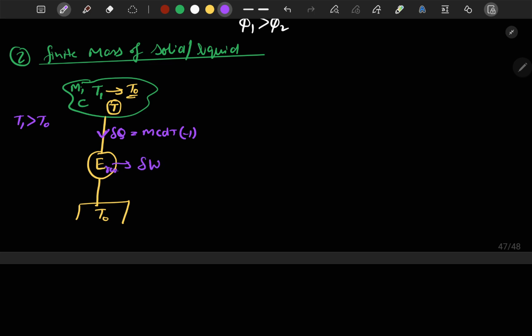Next, let's say that we obtained the work delta W from the system, and of course the engine is reversible. Now we can write the work obtained will be equal to del Q times (1 minus T naught by T). Here T represents the temperature of the system at any point of time. We can write delta W is equal to -1 times mc dT times (1 minus T naught by T).